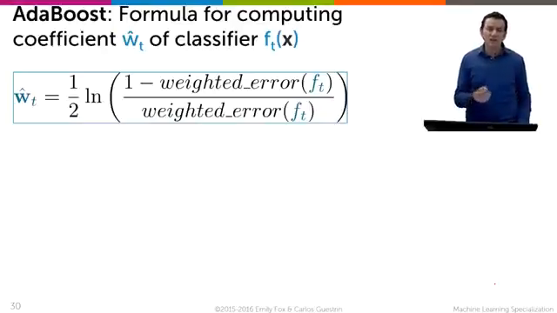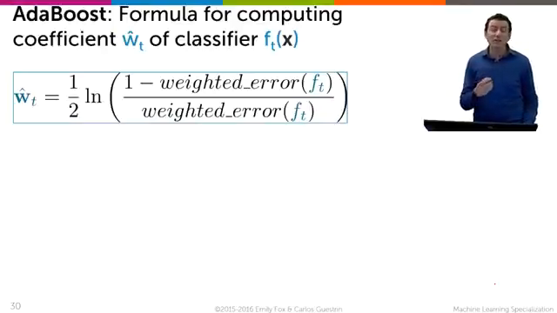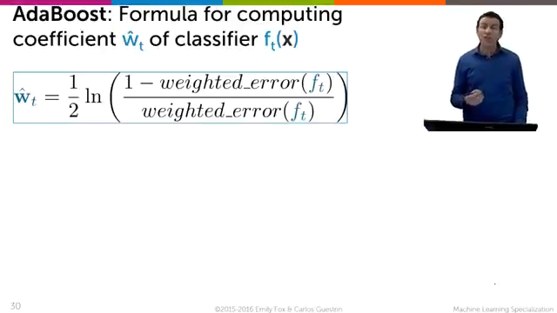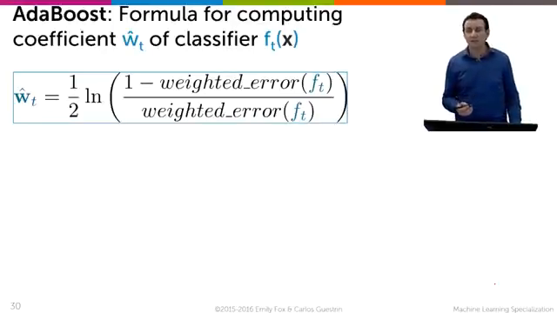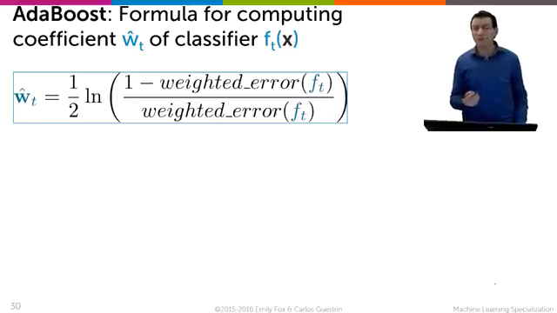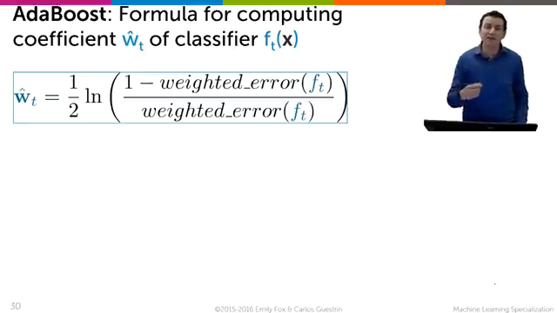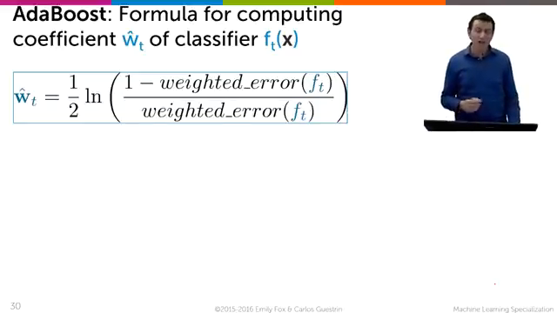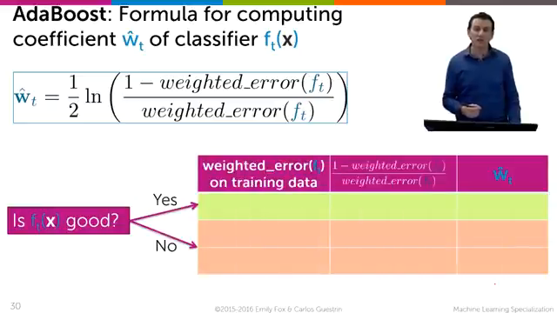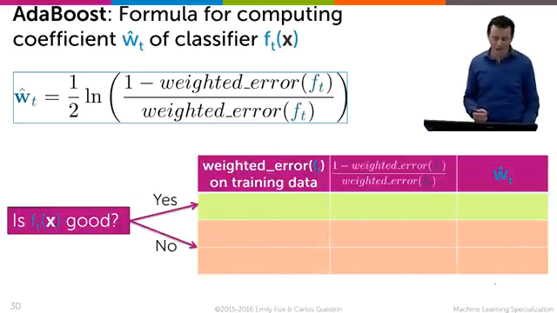AdaBoost uses this slightly intimidating formula to figure out what W hat t should be. But it turns out to be pretty intuitive if you look at it in a bit more detail. This formula is derived from a famous theorem, the AdaBoost theorem, which we're going to mention very briefly towards the end of the module. But it's the formula that lets you find classifiers that keep getting better and better and helps boosting get to the optimal solution. So let's look at this formula in a little bit more detail by exploring a few possible cases.